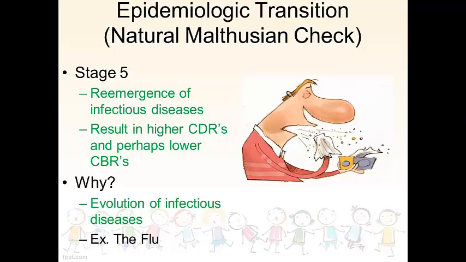So why is it that we are seeing a stage 5 moving towards and living in? Well, it's because infectious diseases are evolving. And if you think, the best example I can give you is the flu. Each year, the flu has a very unique name, right? Bird flu, swine flu, whatever the case may be. And then over time, what has been happening is that the disease has evolved, all right, to further affect humans.